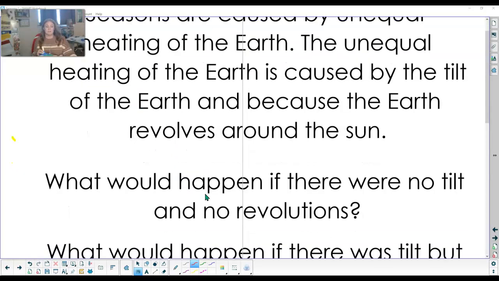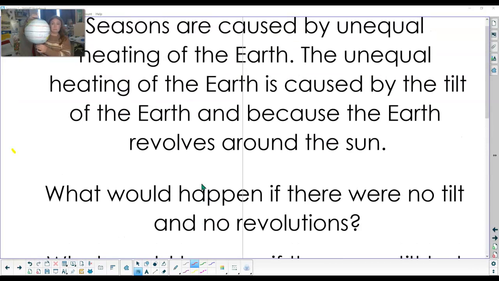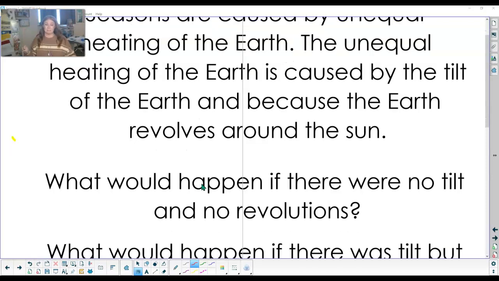What would happen if there were no tilt and no revolutions? So it can still rotate for day and night, but it's never making a year. All the sunlight is always staying the same. The north and the south get the same. Everything is just the same every single day and night because it's not moving around and it's not tilted to distribute that light in different ways.